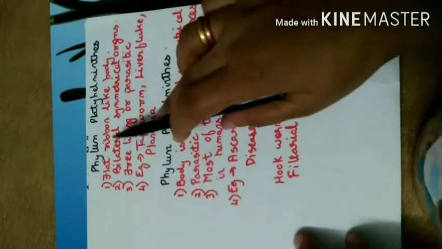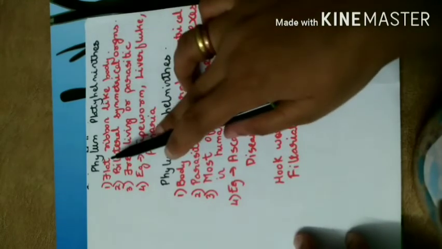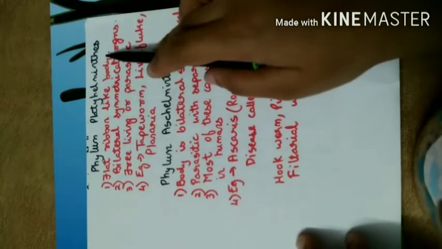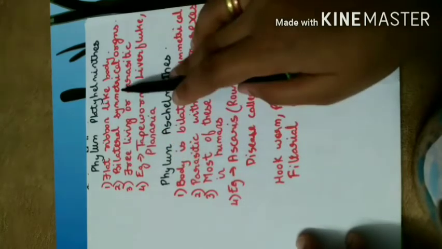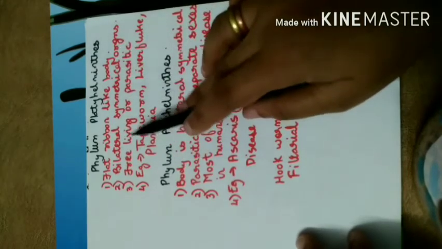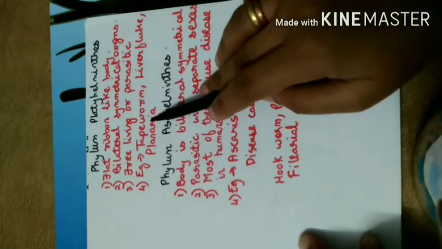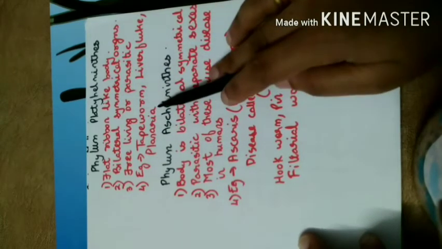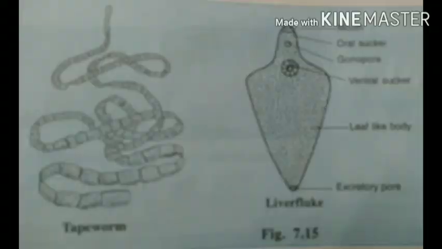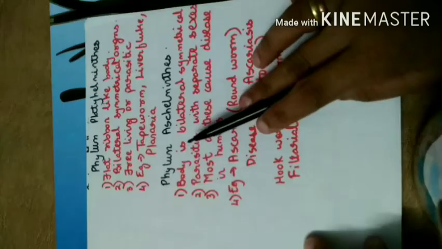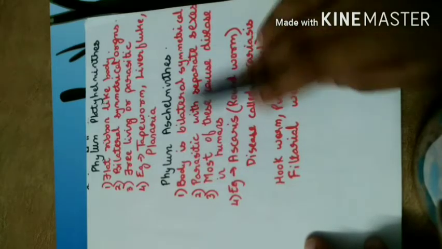Next is phylum Platyhelminthes. Those have flat, ribbon-like bodies. They are bilaterally symmetrical organisms, free living or parasitic in nature. Examples are tapeworm, liver fluke and planaria. Next is phylum Aschelminthes.